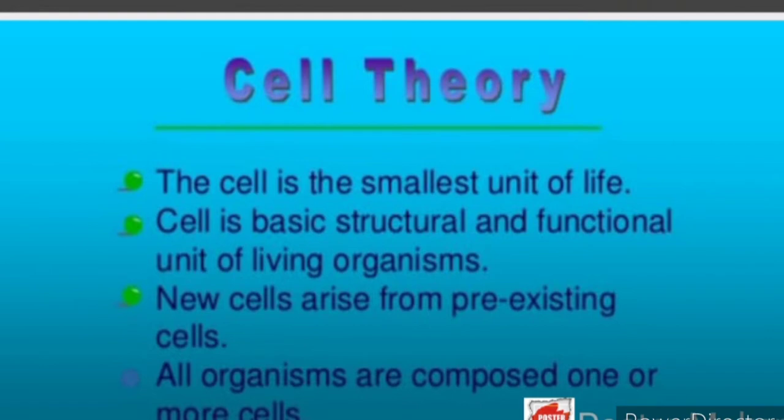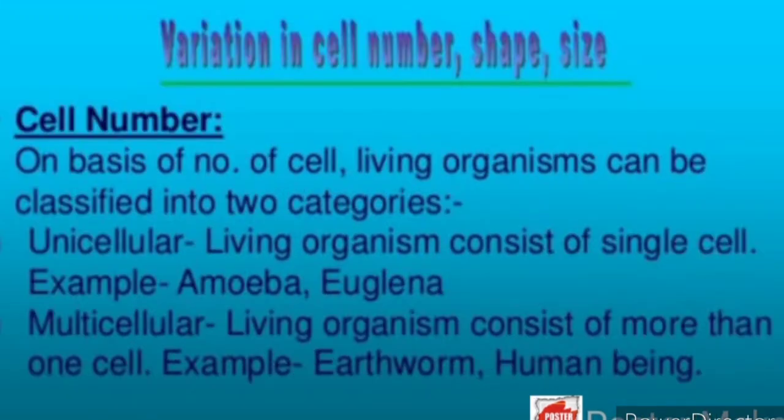Now, the next topic which we have is the variation in cell number, shape and size. On the basis of the number of cells, living organisms can be classified into two categories, unicellular and multicellular. Unicellular organisms are living organisms consisting of a single cell, for example amoeba and euglena. Multicellular organisms are living organisms consisting of more than one cell, for example earthworm and human being.